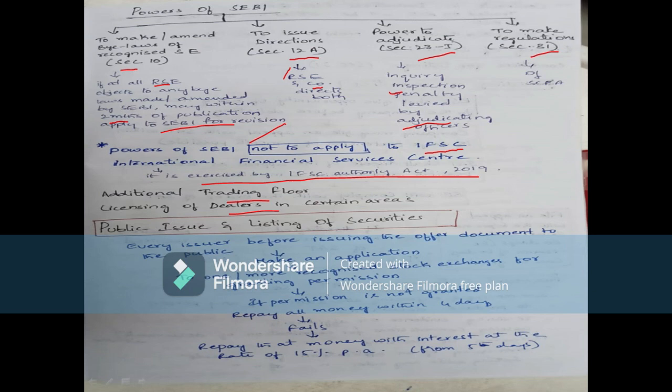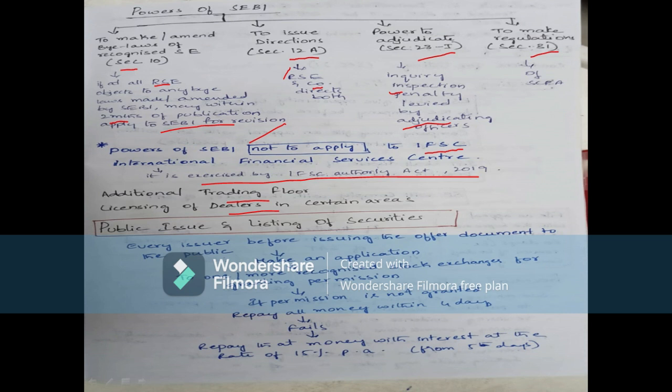This is the topic relating to SCRA, a continuation of the previous classes. In this class we are going to learn about the additional trading floor, licensing of dealers, public issues, listing of securities, and delisting of securities, and what the conditions and requirements are.